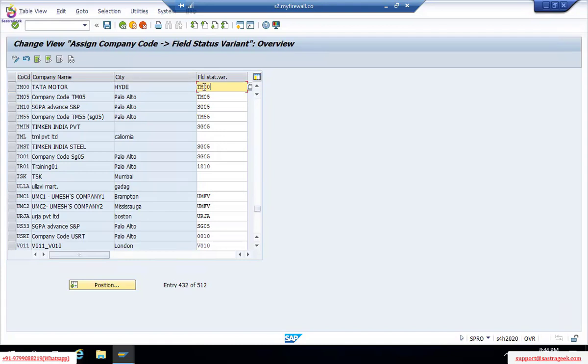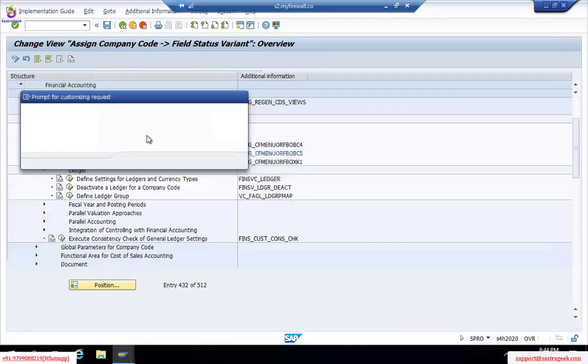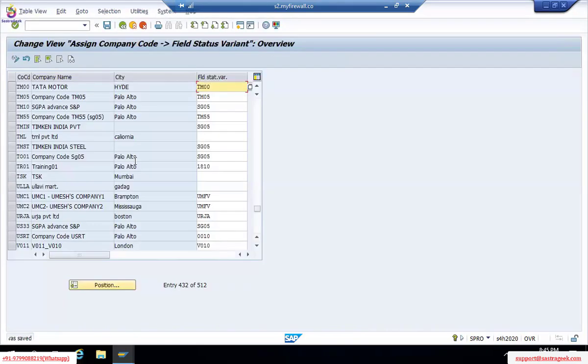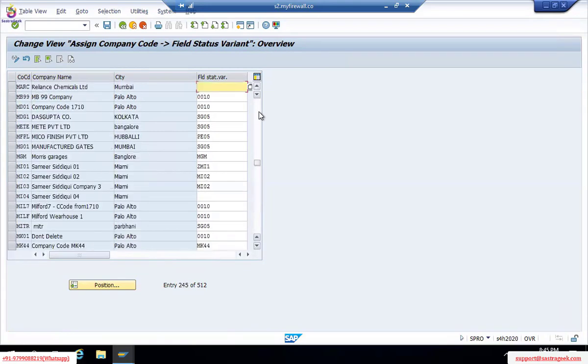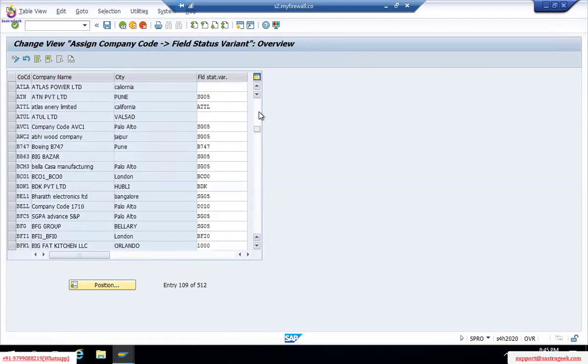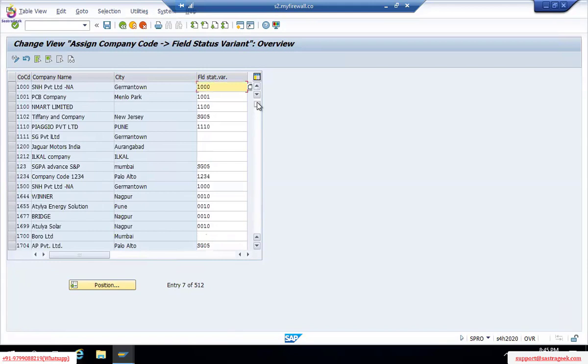We cannot afford 1,000, 2,000 because this is a demo version and those will be already created. If you observe here, 1,000, 1,200, 1,700, all are there already.